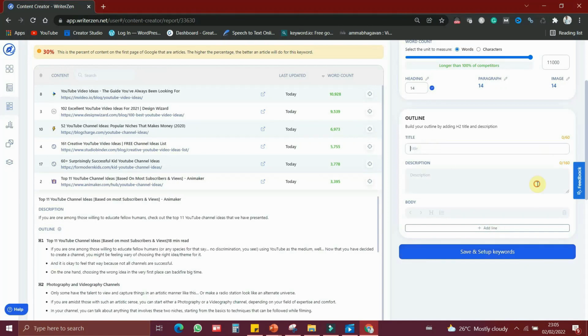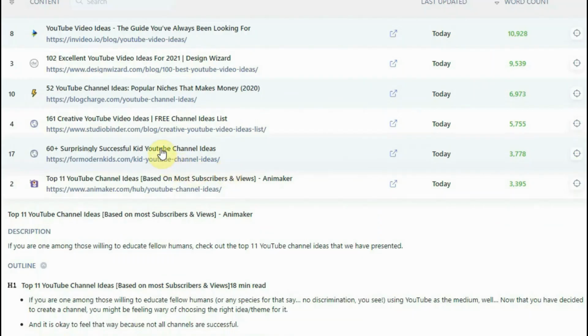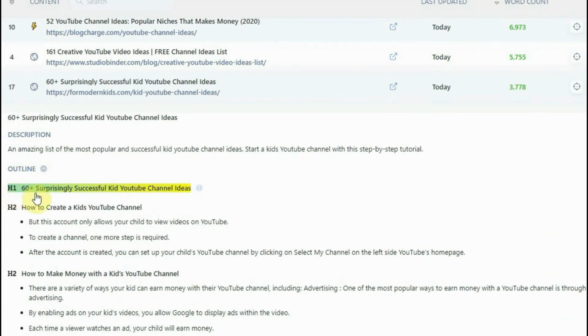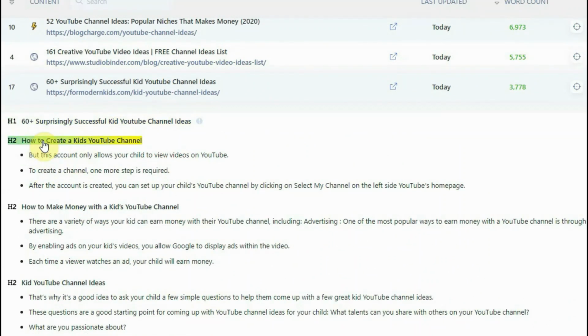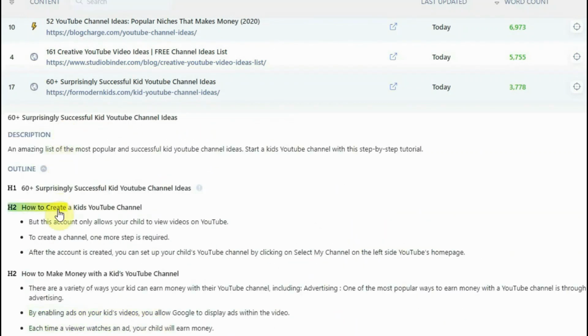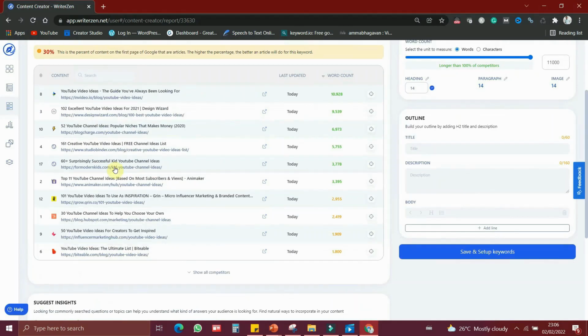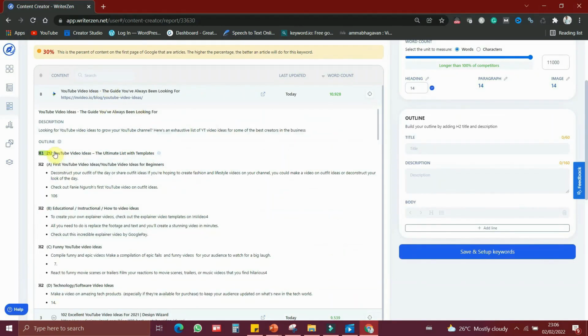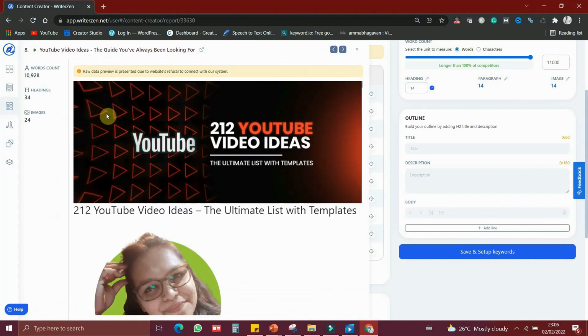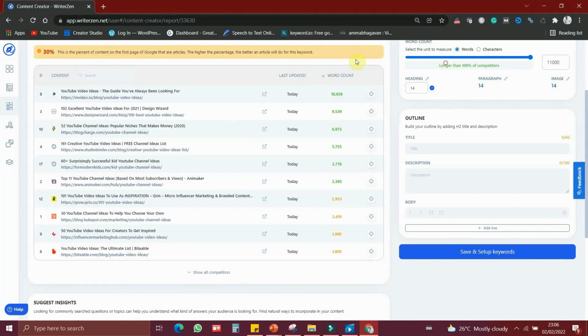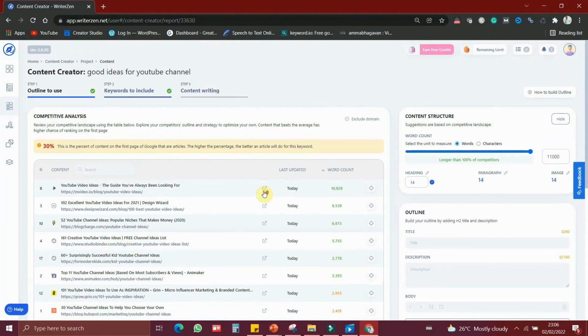You can also choose title here. If you click here, you can see that it is showing what is the H1 of this article and what is the H2. So you can also compare the title of each article, and you can come up with the attractive title which is better than these articles. So you have all the handy options to see the headlines, and you can see the entire articles, how many images, headings, and you will have a clear idea how you can plan your article to rank and how you can write a better article than these 10 articles. So that is the point here.